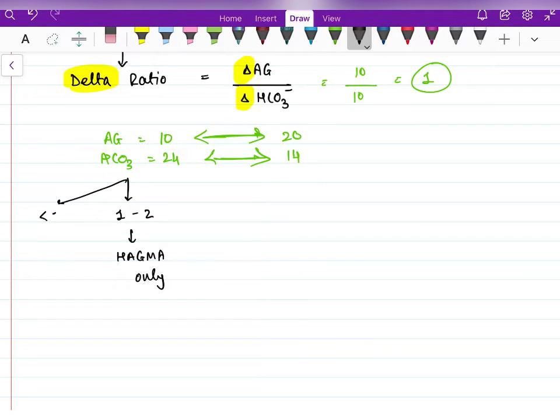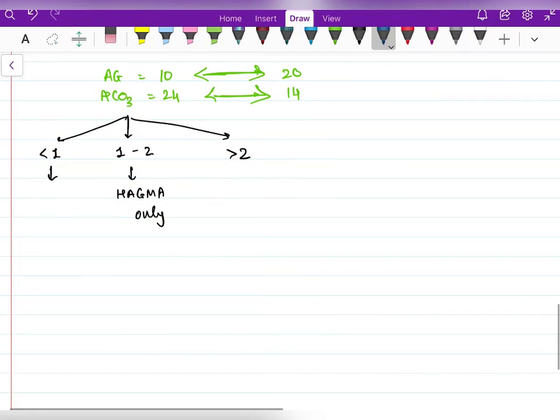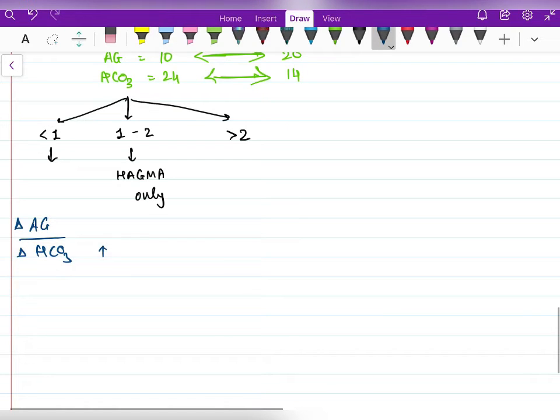But what if delta ratio is less than 1 or more than 2? When delta ratio is less than 1, then the difference in bicarbonate is more when compared to the difference in anion gap. So there is some other mechanism working in the body which causes more drop in bicarbonate, because we are taking net difference in this delta ratio. So the other mechanism will cause more drop in bicarbonate compared to rise in anion gap.